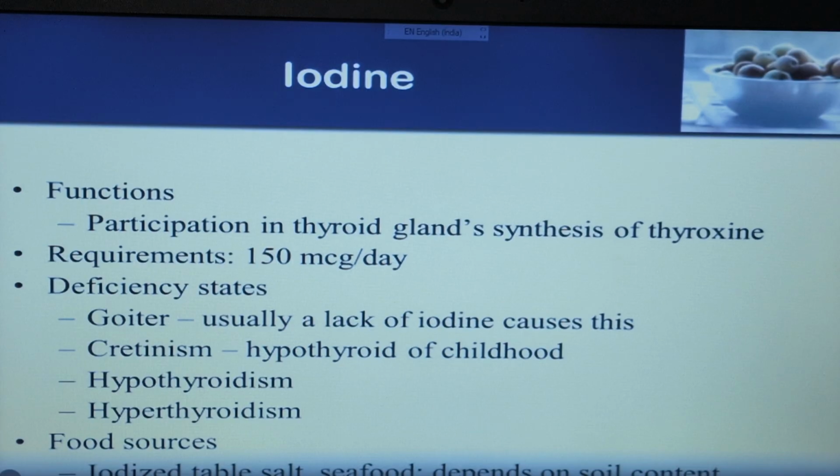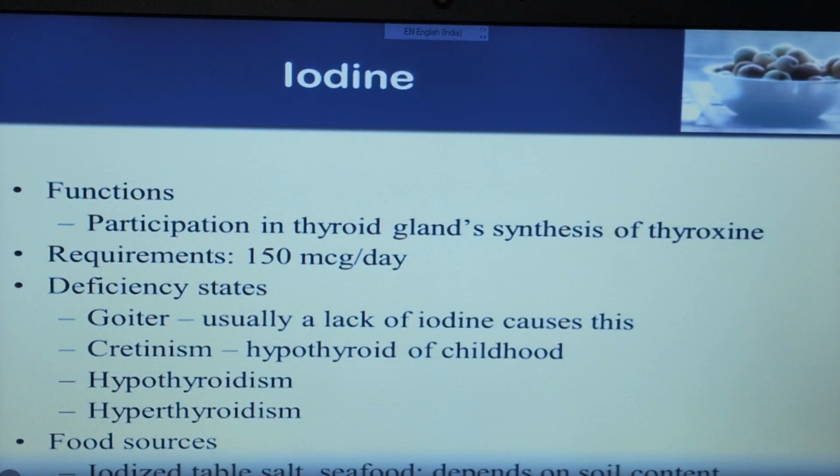Next is iodine. Iodine function, participation in thyroid gland synthesis. If there is deficiency in iodine, then a disease will occur, that is known as goiter. Goiter means the thyroid gland will be enlarged. So iodine is also required in a small amount, but if its concentration is low, then deficiency will occur, and the disease caused by iodine deficiency is known as goiter.